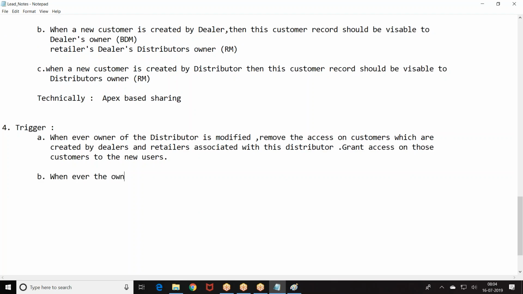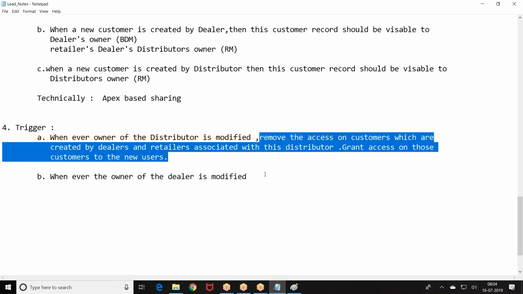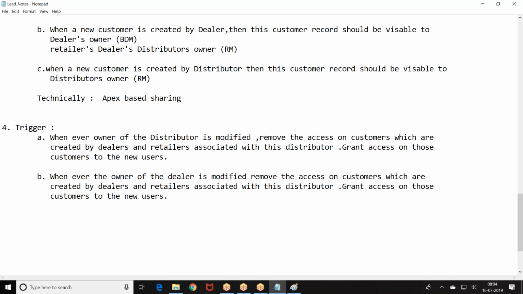whenever the owner of the dealer is modified, access on customers which are created by dealers and retailers, and the associated retailers, is granted to the new user, the new owner.